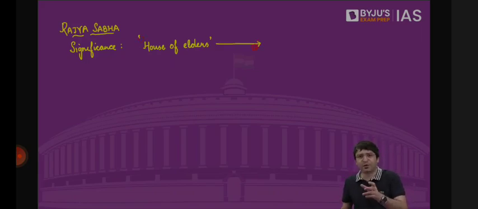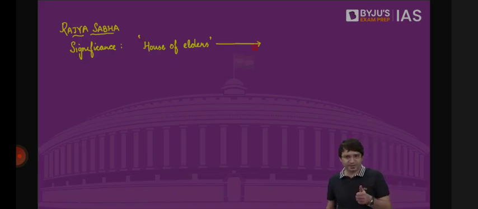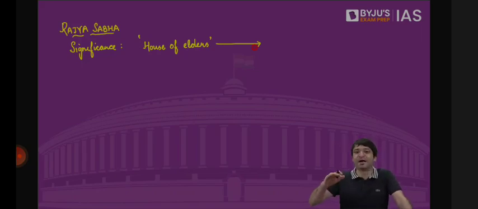What is the qualification required for someone to contest election to Rajya Sabha? You should be a citizen, you should be 30 years of age. For Lok Sabha, you should be a citizen and 25 years of age. So relatively, you are on a higher side of age, which basically means maybe you will have more maturity as against the members of Lok Sabha.